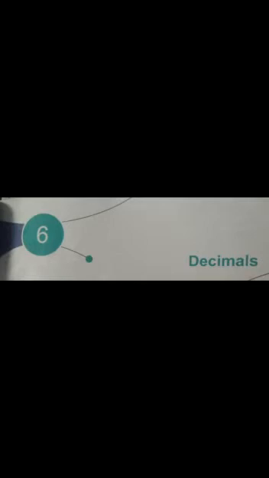Lesson 6, Decimals. Hello students, we had already done exercise 6D, question 1, simplify on the BODMAS rules. Now we continue the sums or the word problems. So question number 2, a worker gets daily wage of rupees 80.85, 80 rupees 85 paisa. Find the wages of 27 workers. So one worker gets daily, means every day he gets money of 80 rupees 85 paise. We have to find the wages of 27 workers.